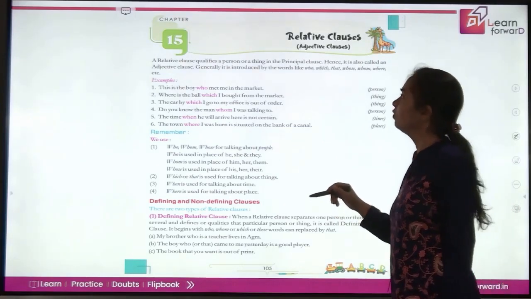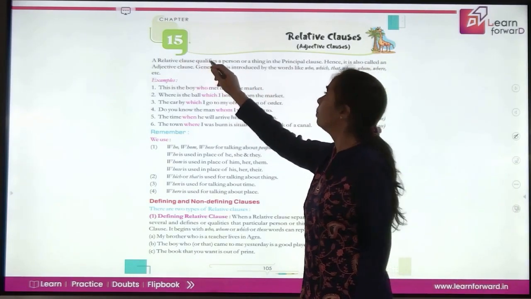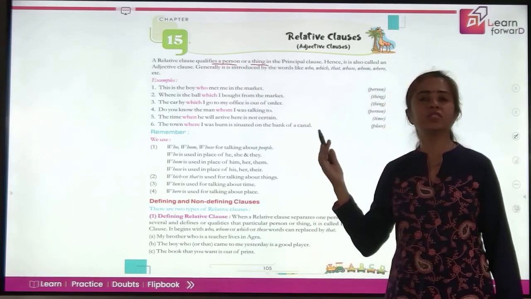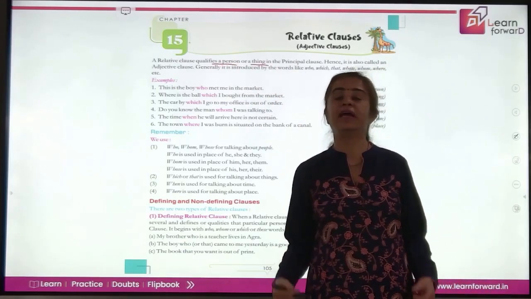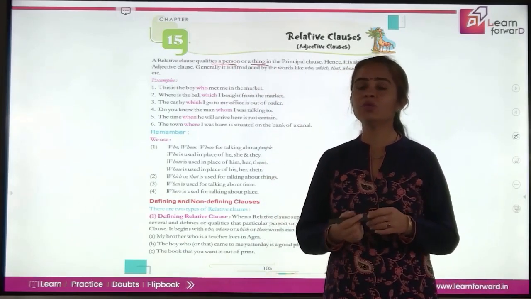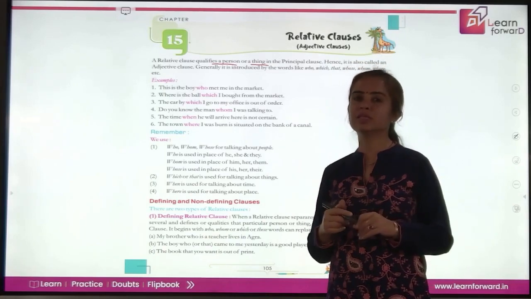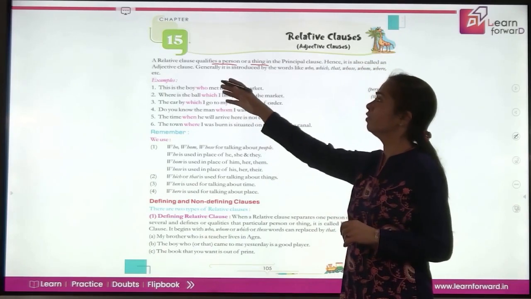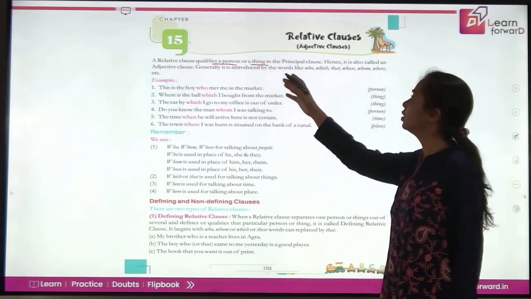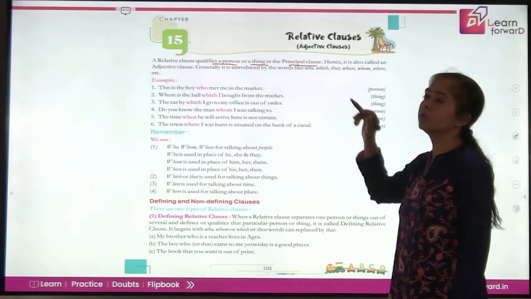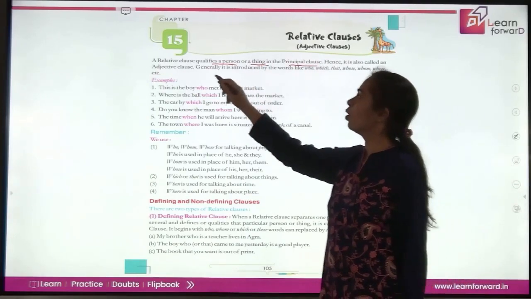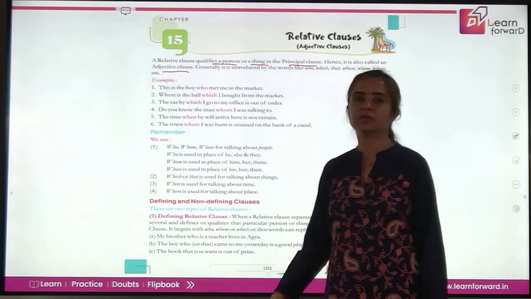What is a relative clause? It qualifies a person or a thing. What's the function of an adjective? Adjectives tell you about a noun or a pronoun, isn't it? So similarly, the relative clauses qualify a person or a thing in the principal clause. So they are also called adjective clauses, right?